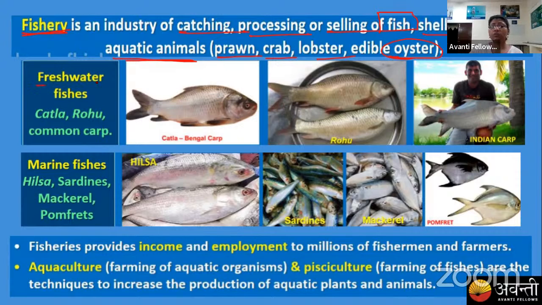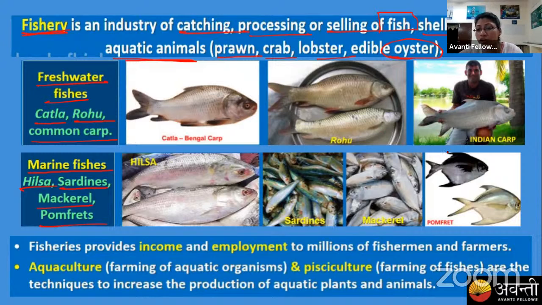The freshwater fishes, which are found in the lakes and the rivers, and are commonly cultivated, are katla, rohu, and the common carp. What are the names of freshwater fishes? Katla, rohu, and the common carp, right? Whereas we have the marine fishes who are able to survive only in the sea water, in a salty condition. So the fish categories are hilsa, sardines, mackerel, and pomfret, right?